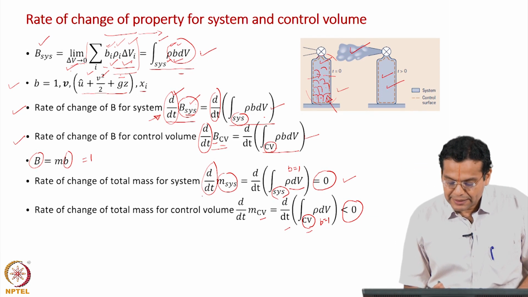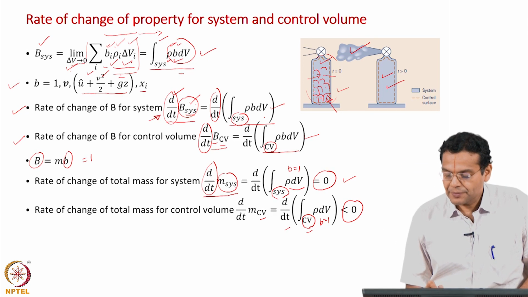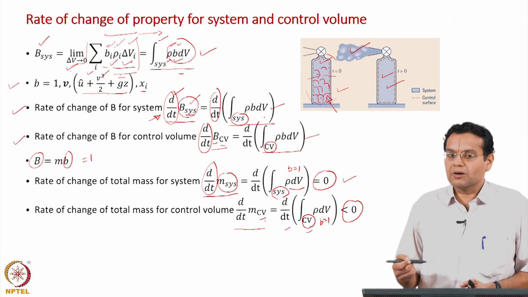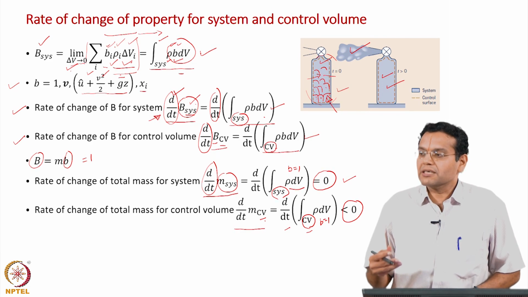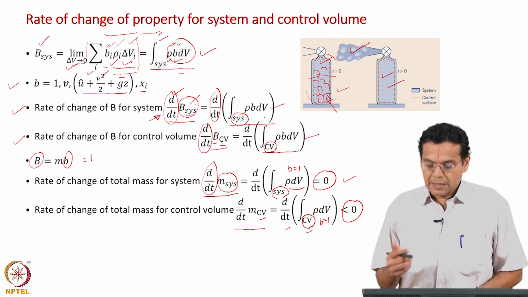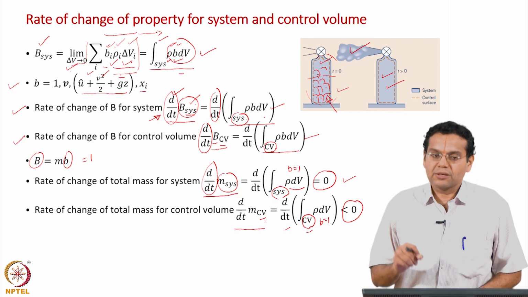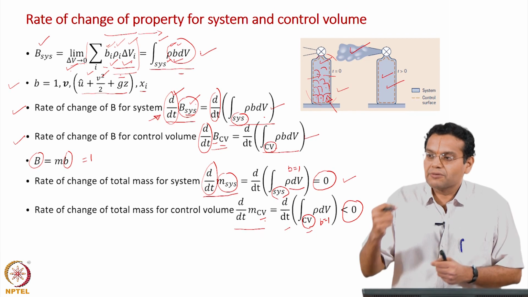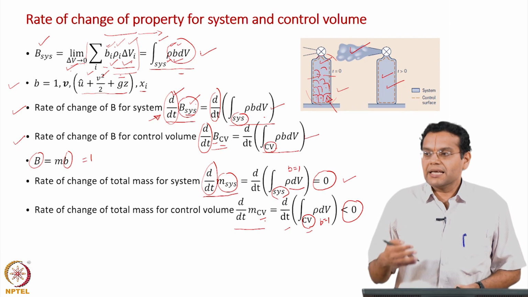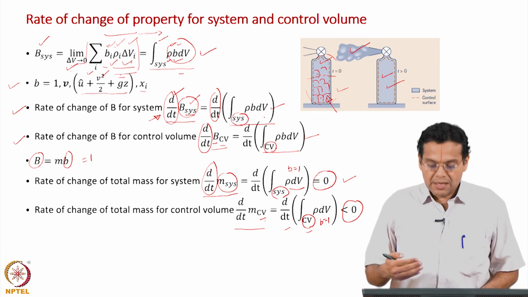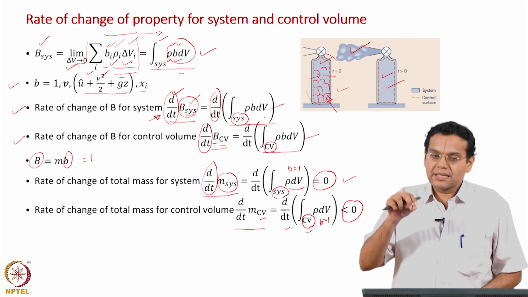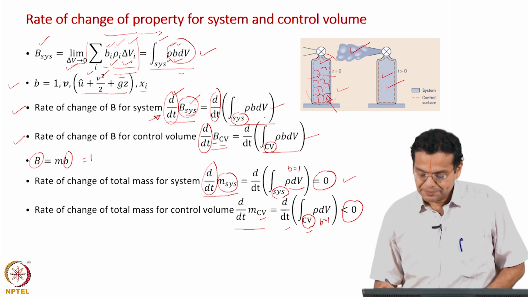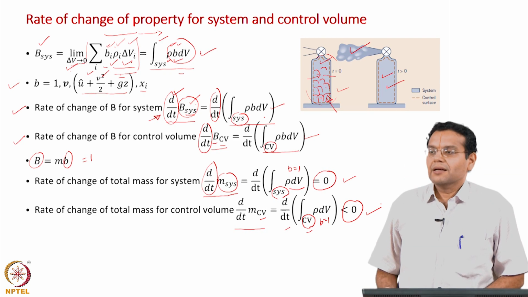So, while rate of change of mass of the system is equal to 0, for the control volume, we do not say rate of change of mass of control volume, that is not precisely correct. We say rate of change of mass in the control volume, or a little more elaborately we say rate of change of mass of the contents of the control volume. For the system we can say rate of change of mass of the system. For control volume it is mass in the control volume or mass of contents of the control volume, very precise statements, and that value is less than 0.